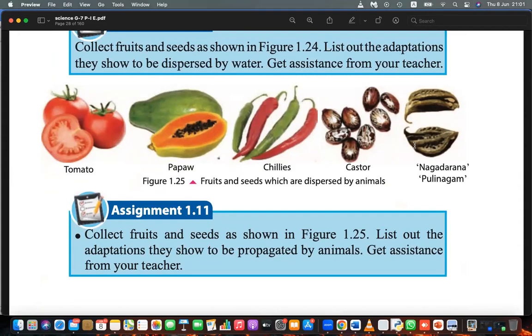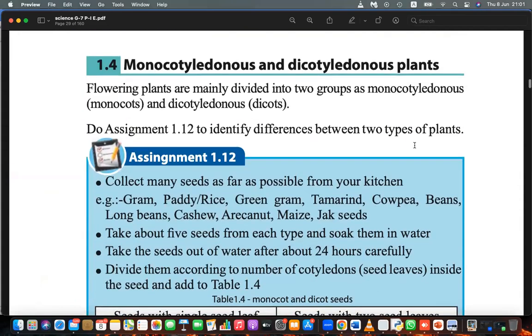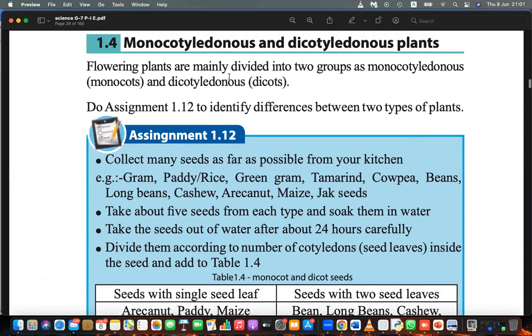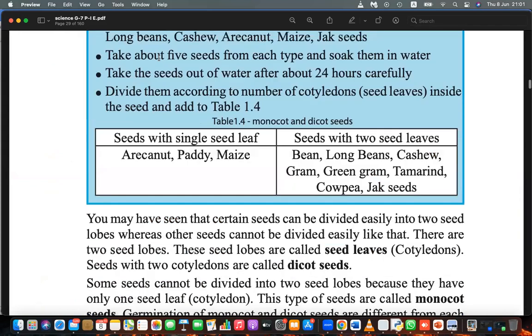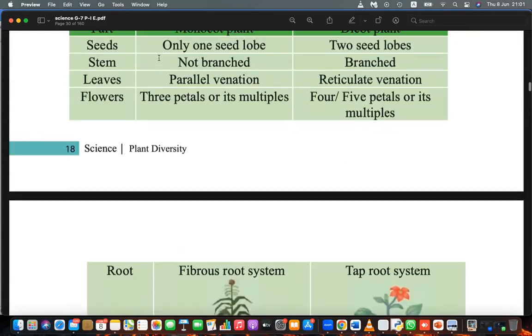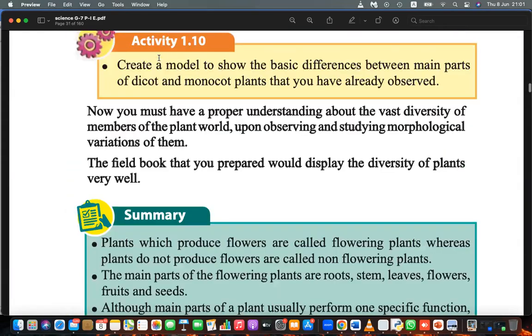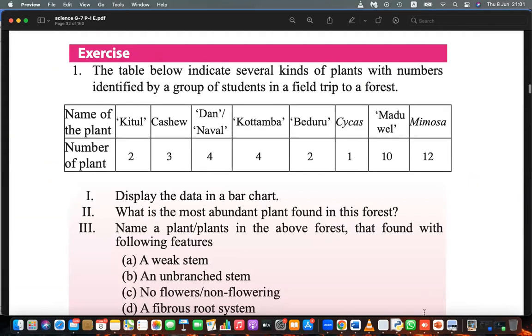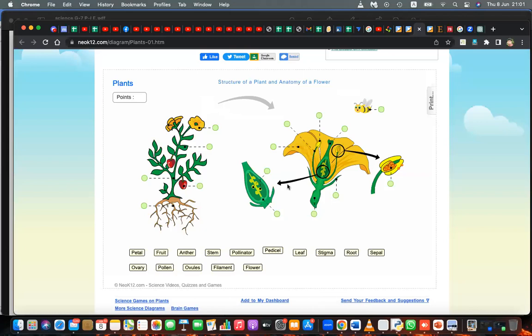I think we have discussed up to there. Then today we have the monocotyledonous and dicotyledonous plants, which is the last part of this lesson. We'll finish it today, right? Before that, I just need you to finish this part. Have you done with this?